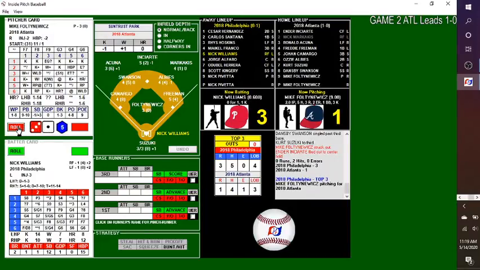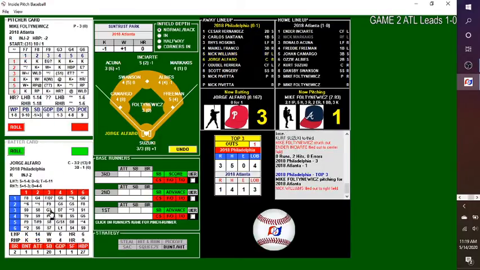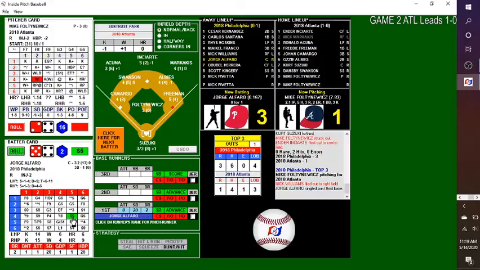0 for 1 with a strikeout is Nick Williams. He's batting .600 in the NLCS. The pitch, no strikeout this time. Williams, fly ball into right field. Markakis makes the grab, and that's out number 1. Jorge Alfaro, the catcher, 0 for 1, batting .167 after game 1. And the pitch, wanted a walk, but it's not going to happen. Fulton-Newicks calms down and kicks and delivers again. Ground ball at the third baseline. It's past Camargo, and Alfaro's on.